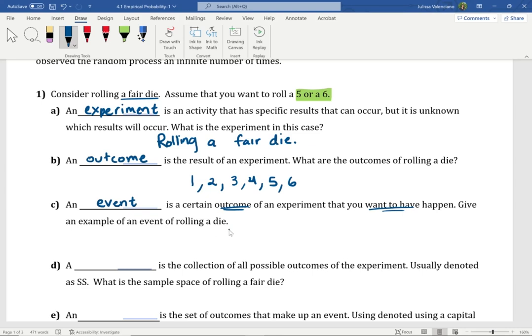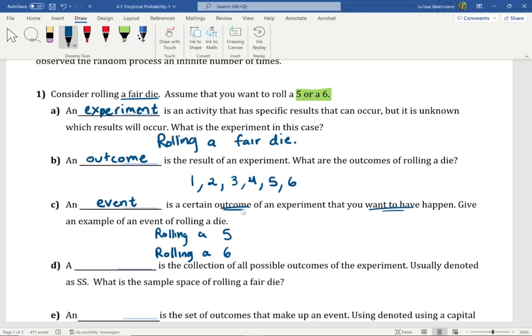So I'm going to write 5. That could be one of the events. I'm going to write 6. That can be another one of the events. Okay, and I can go ahead and provide more details here. I can say rolling a 5 or rolling a 6. Rolling a 5 is an outcome that we want to see, so we call this an event.